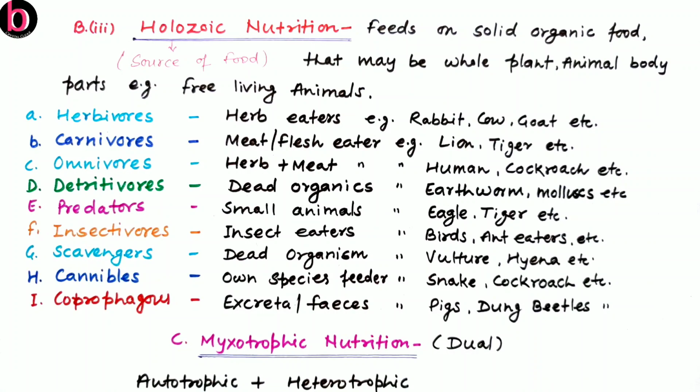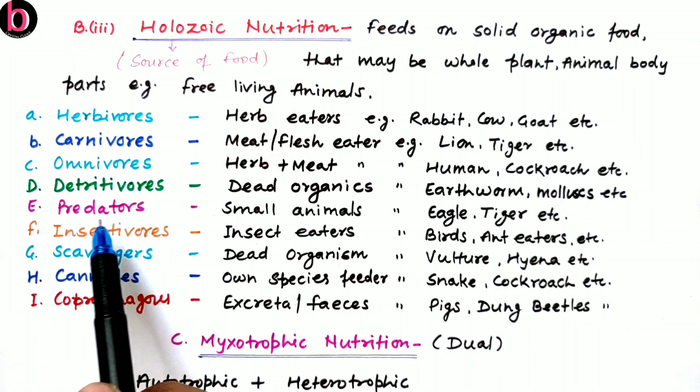So this is the major difference. Decomposers are the basic organisms which are involved in cycling of nutrients. If decomposers are not there, then there will be a huge number of dead bodies related with plants as well as animals.